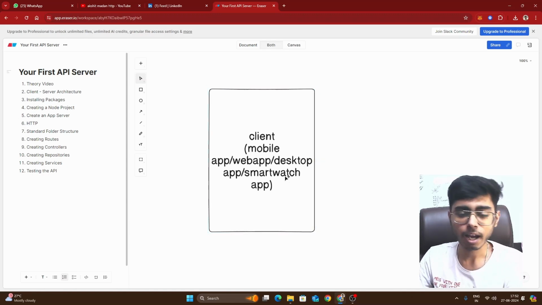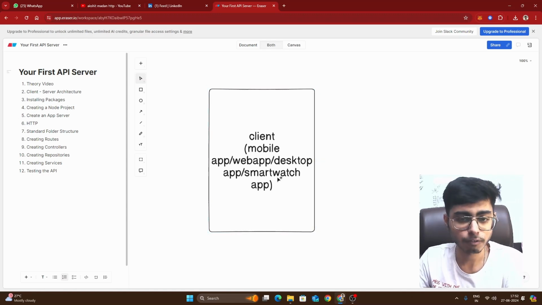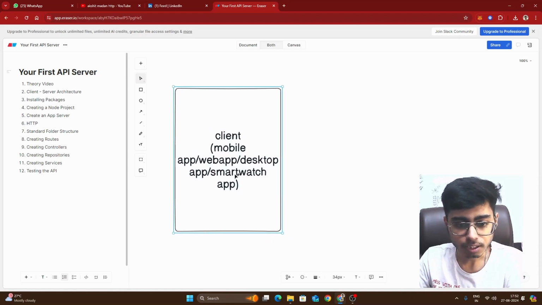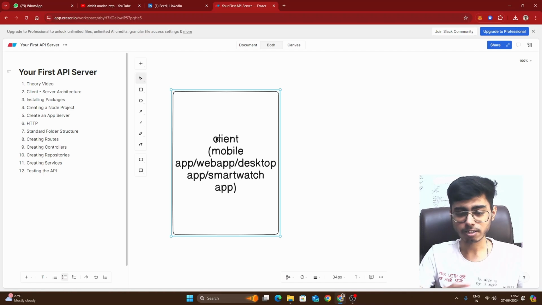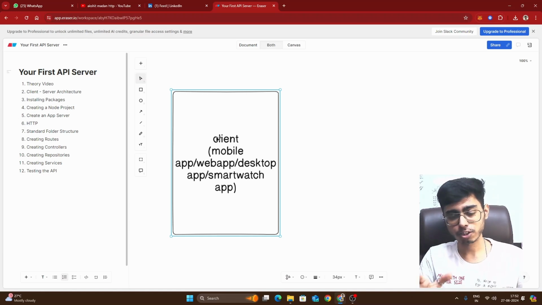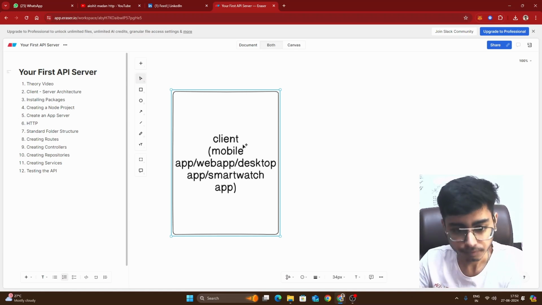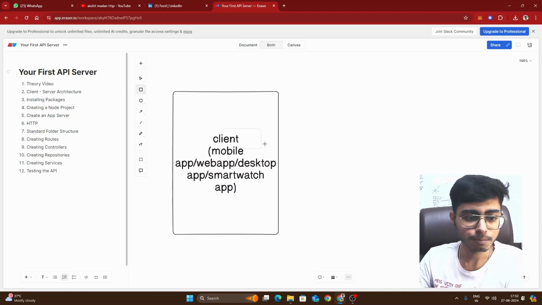This can be a mobile app, web app, desktop app, smartwatch app, anything. This is like the skin of your software, which your users can actually touch and feel. This is the screen which the user sees. Let's say you are building Amazon.com, then the app and the website of Amazon is called the client side or the front end. Then here comes the back end.